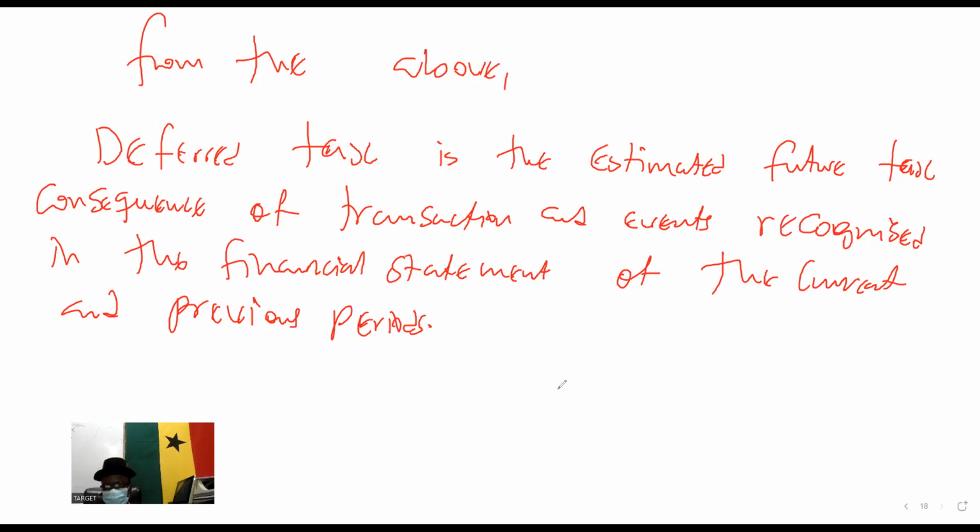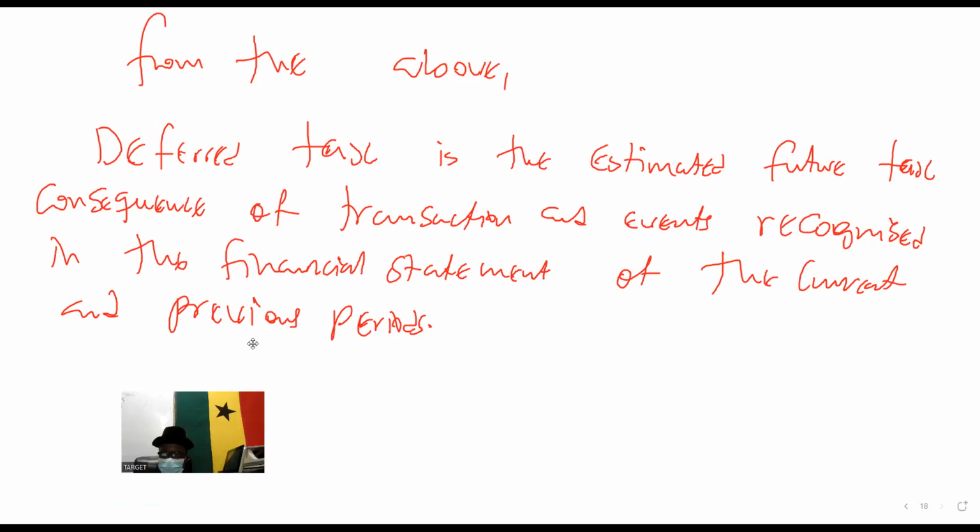What caused deferred tax? Please take notice of what caused deferred tax and the treatment. So we are at the tail end of the story. But don't forget to go through the question solving stage. And we move.